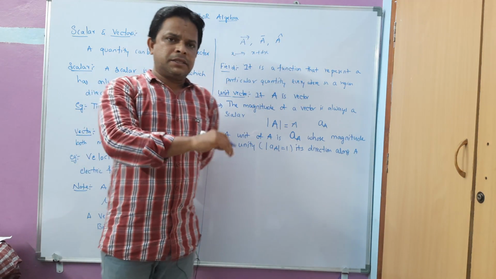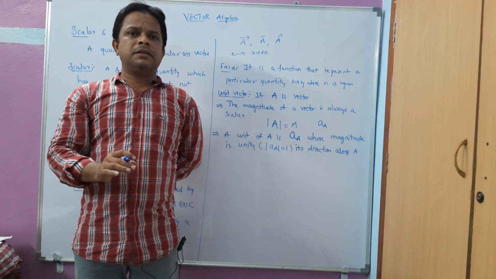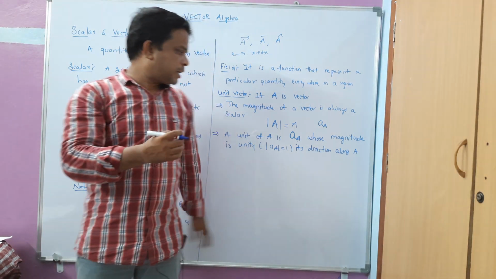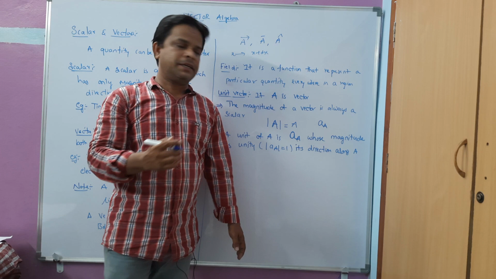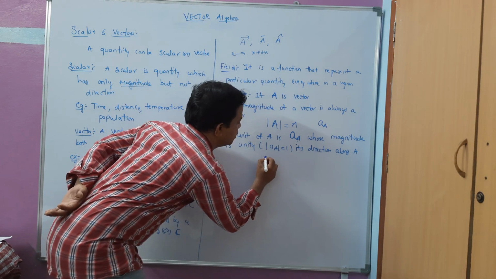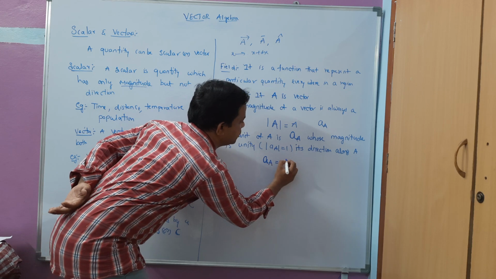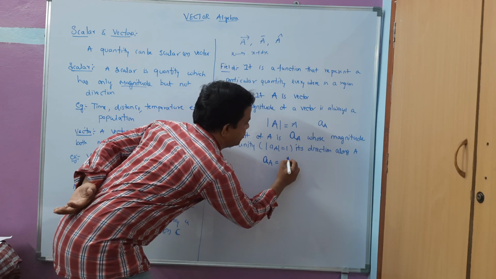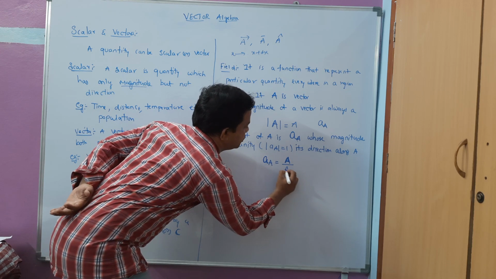Now let us give the mathematical formula of this unit vector. I can write it like this: a sub A, the unit vector of A, is given as the vector divided by its magnitude.